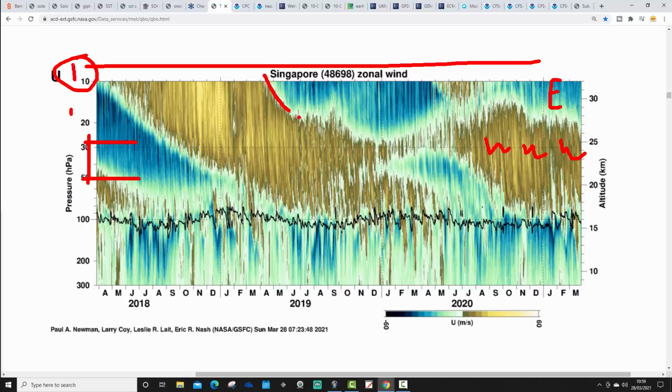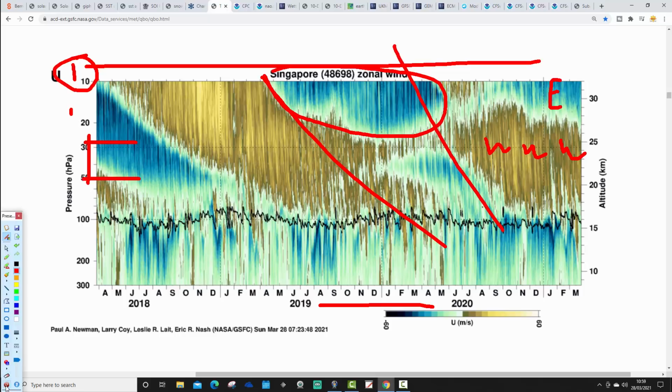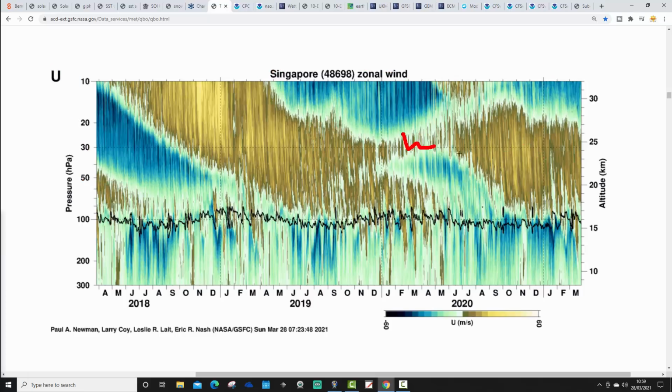This period just here, back in earlier dates on the bottom of the chart, because it's in monthly periods, should have seen the easterly QBO descending, but it failed. It did not descend properly, and the westerly QBO just continued in the troposphere and then strengthened through the second half of 2020. But the easterly QBO has always been lurking in the stratosphere, above the troposphere.